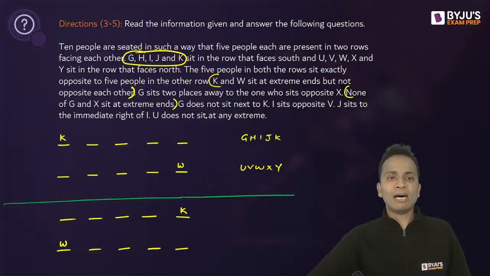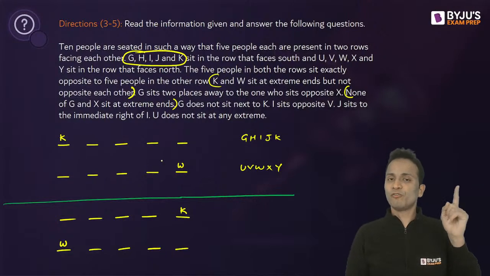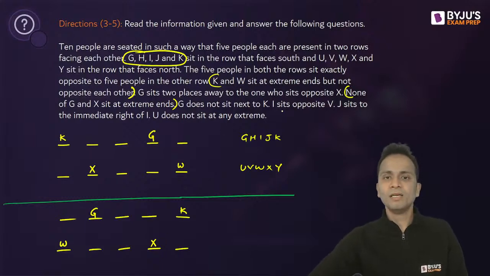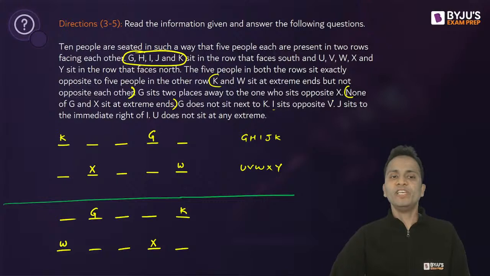Okay. Now G sits two places away to the one who sits opposite to X. So G and X can be at second chair from the left hand side and the right hand side respectively. It is possible. But G does not sit next to K. So G will sit here and X will sit here in the first case. In the second case, G will sit here and X will sit here. Okay, right?